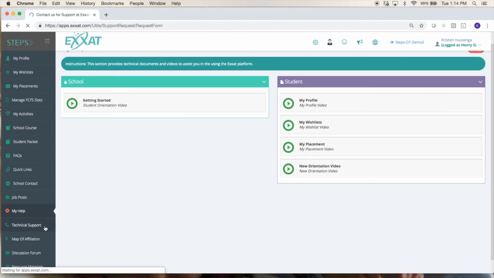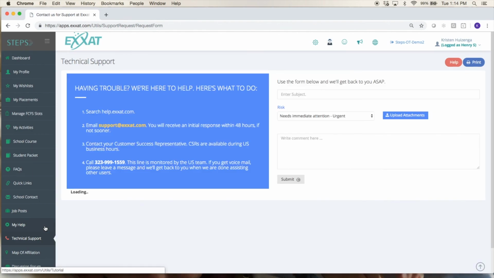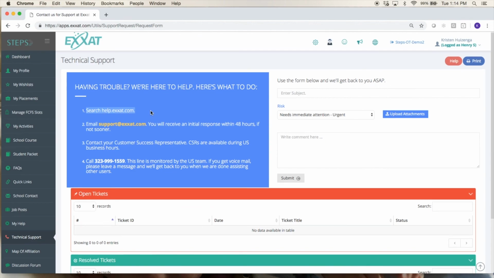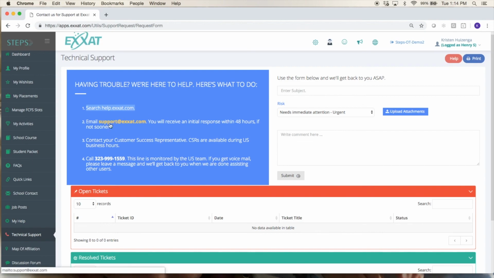Technical support, this is how you can get in touch with our support team if you ever have any trouble. So first you might check our help center. We have a lot of how-to documents and things there, even several for students. So if you need help with something, check the help center, see if your question is solved there. Then you can always email our support team, support@exact.com.